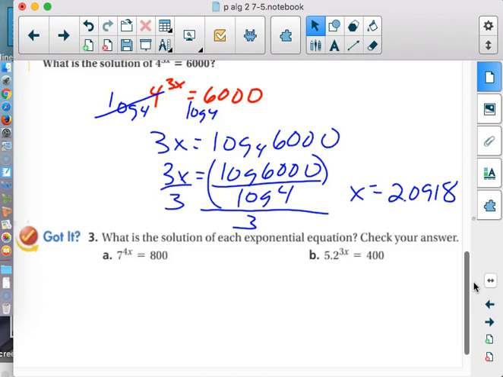Here it is. Again, it is checkable. We can go back up here and say, okay, I need 4 to the power of 3 times the answer I just got. And this better come out to 6,000 or we did something wrong. Perfect. 6,000. So checkable. So with your partner, go after 3A and B.